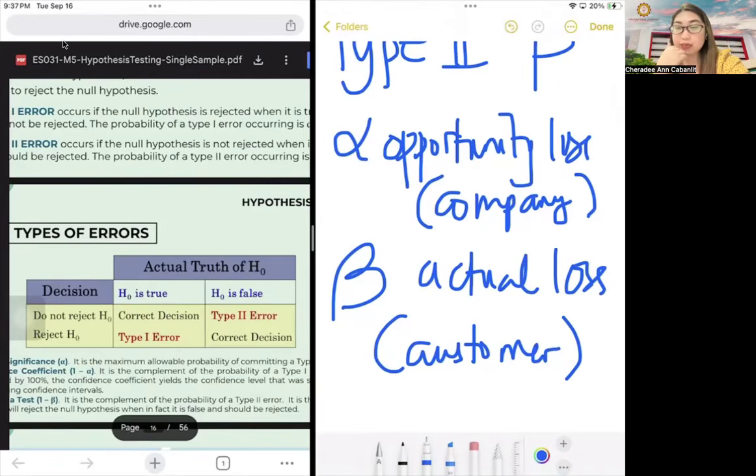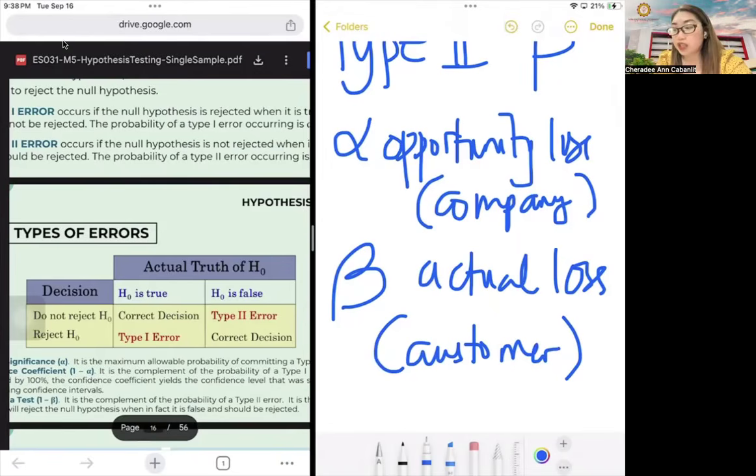Let's give an example, like how Samsung Note spread out a rejected batch. There were phones that blew up in airplanes, and there were items confiscated because they might cause damages. Technically it created fear in the buyers: we're not gonna buy Samsungs anymore because it would lead to these damages. So it will affect the profit of your business. However, if you did not reject your H0 and H0 is true, then it's a correct decision.